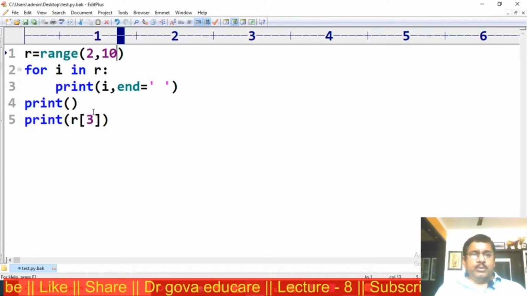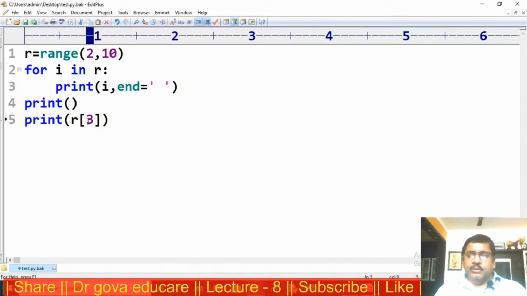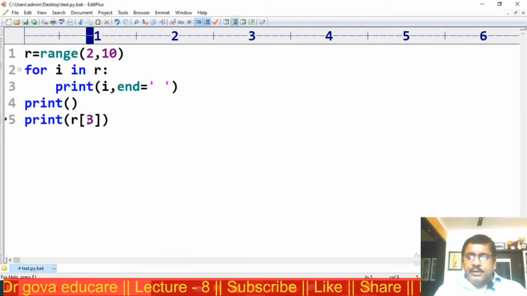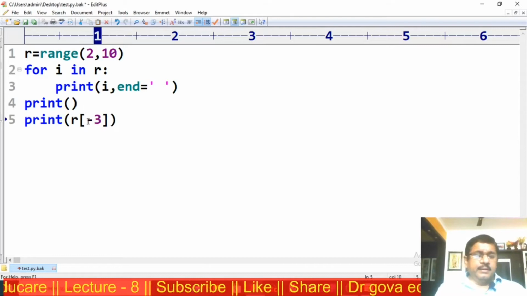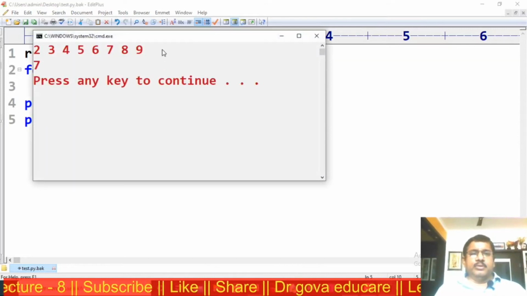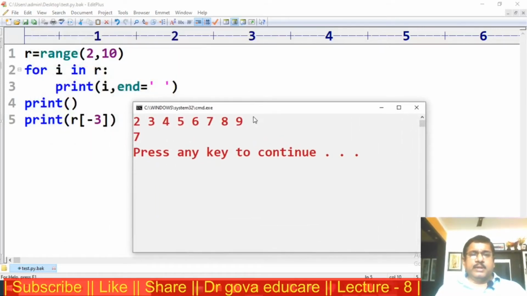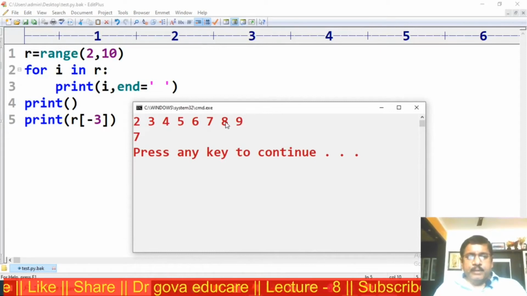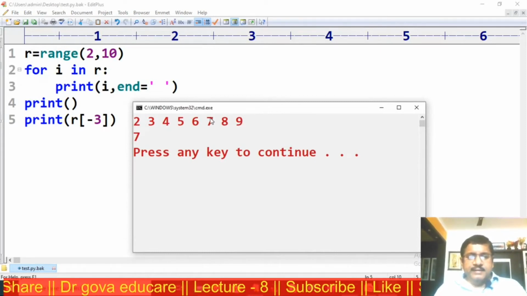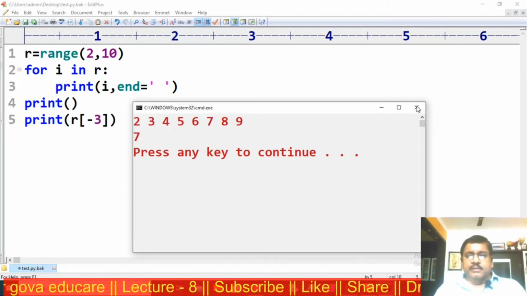I am trying to access the negative values, minus 3. This is the output. Now the negative indices are minus 1, minus 2, minus 3, which gives 7. This is the output, 7.